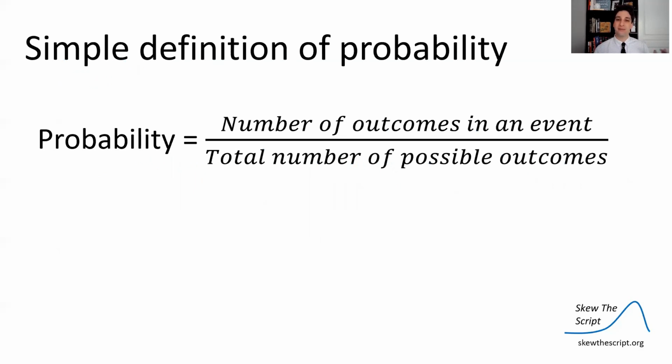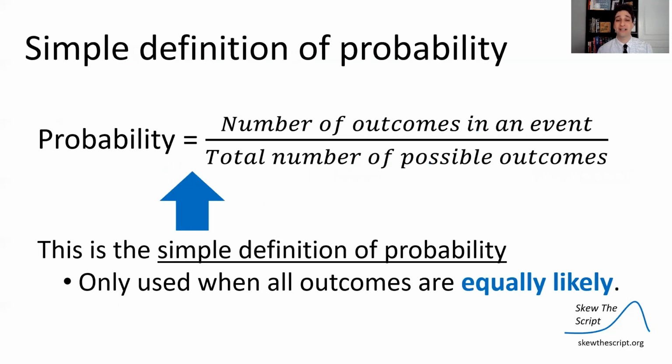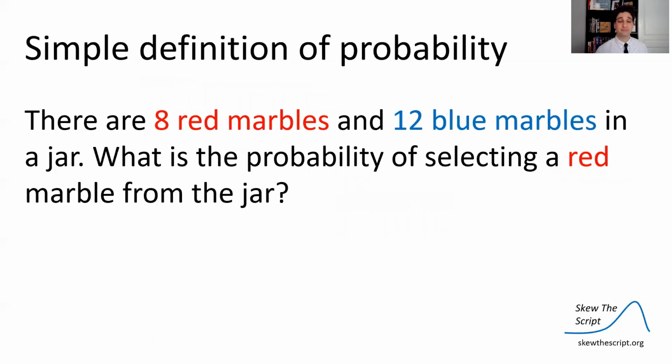and we're going to talk about the simple definition first. We can define probability as the number of outcomes in a certain event divided by the total number of possible outcomes. We call this a simple definition because we only use it when all outcomes are equally likely. So let's look at one example where that's the case.